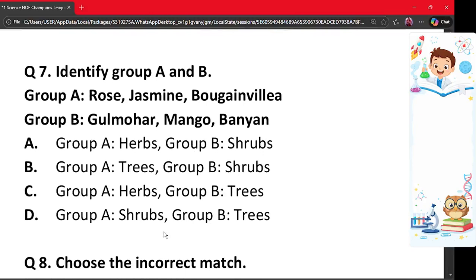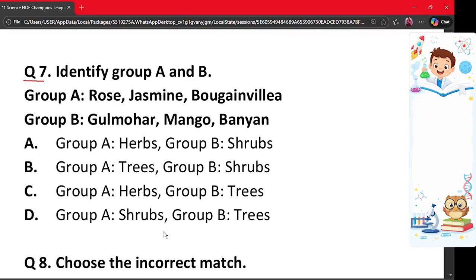The next question is question number 7. Identify group A and B. Group A is rose, jasmine and bougainvillea. Group B is gulmohar, mango and banyan. Option A says group A is herbs, group B are shrubs. B says group A is trees and group B are shrubs.